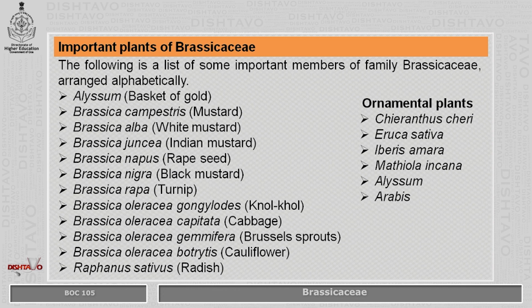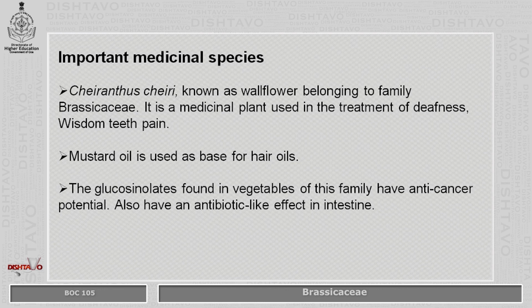Raphanus sativus is radish. The family has some ornamental plants also. Cheiranthus cheiri, Iberis amara, and Alyssum are some of the ornamental plants in this family. Important medicinal plants of this family: Cheiranthus cheiri is known as wallflower, mostly in the temperate regions. It is used traditionally as a medicinal plant for treatment of deafness, wisdom tooth pain, etc., in the temperate regions of the world where it grows as a wild plant.